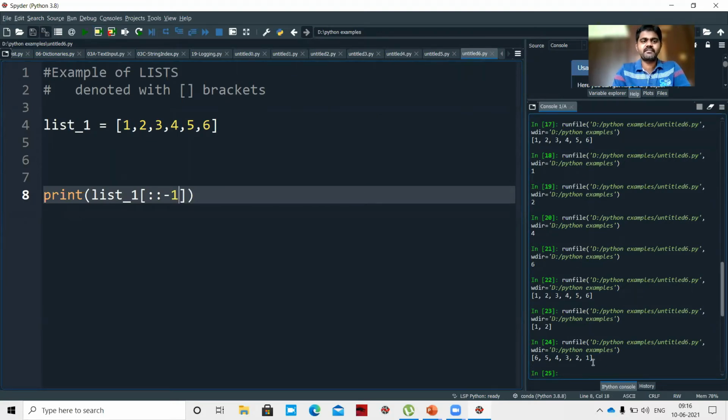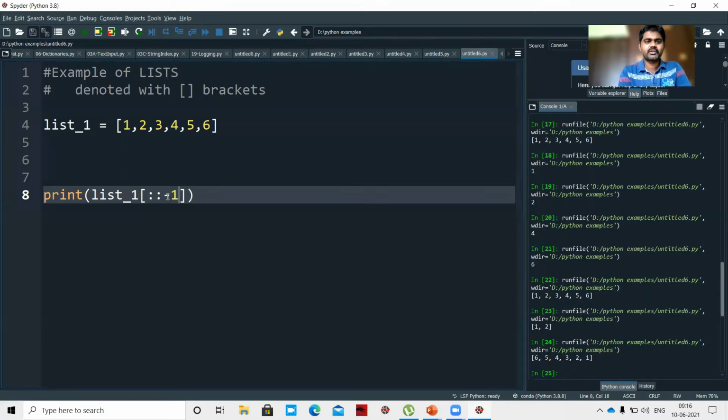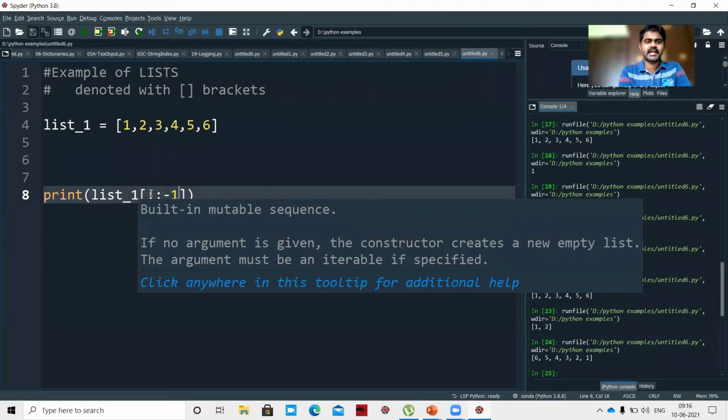In an examination, if they ask you to write a Python program to reverse a list, it's very simple. We take the range: first is start, second is stop, third is step. We should not provide start or stop, and we provide -1 in place of step. So -1 denotes the reverse of a list.